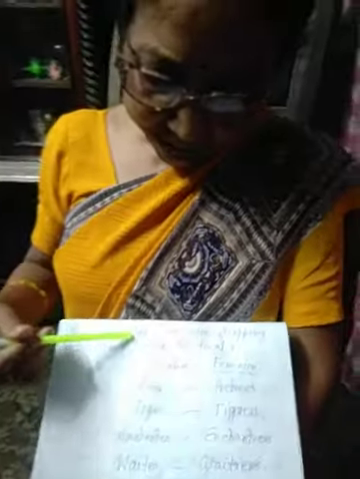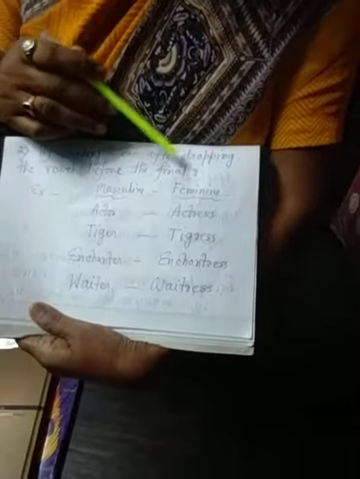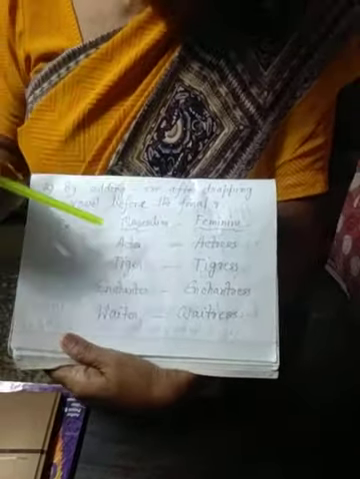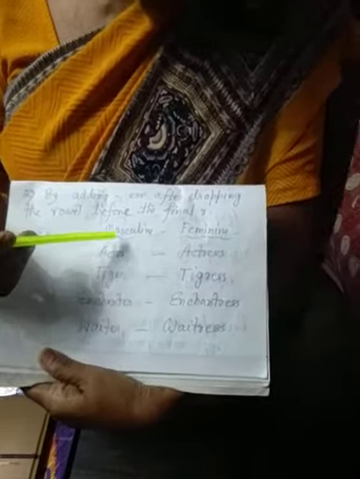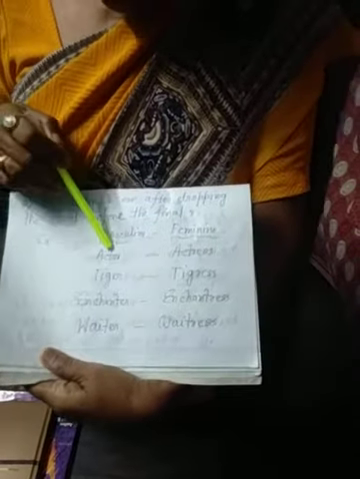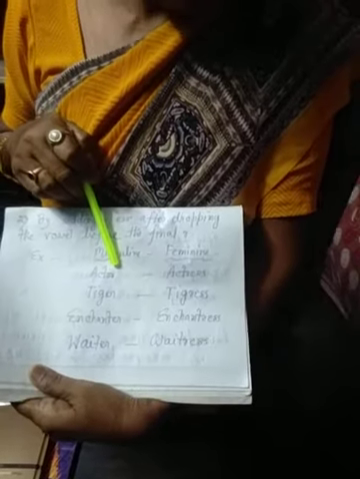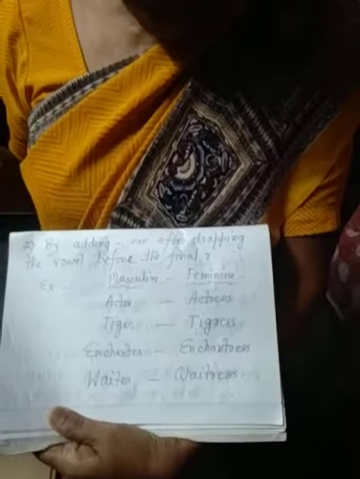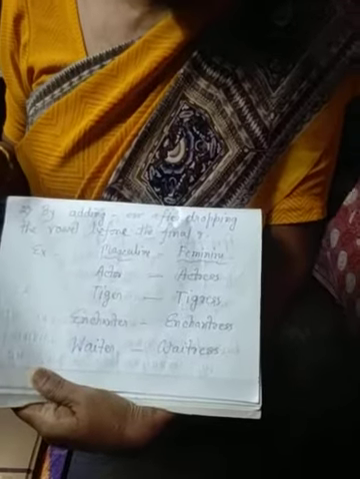Number 2, by adding ESS after dropping the vowel before the final R. If any word ends with R and before R there is a vowel, we drop the vowel and add ESS at the end of the word. That is actor, ACTOR. It ends with R, before R is O, so I drop it: ACTRESS.